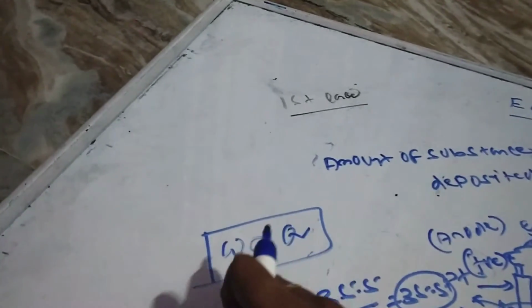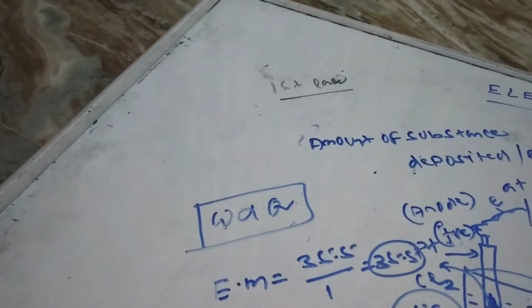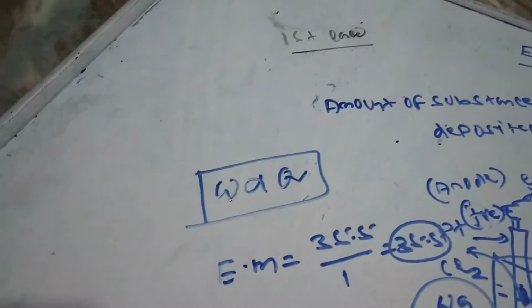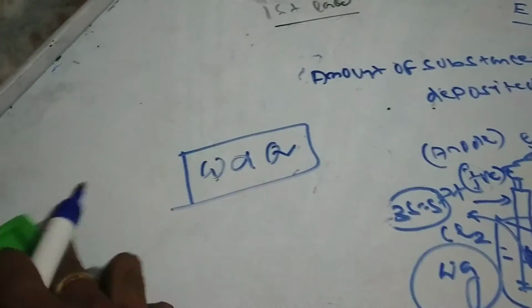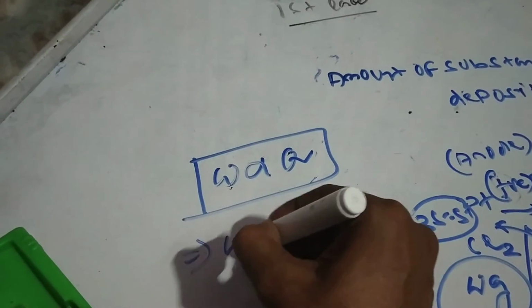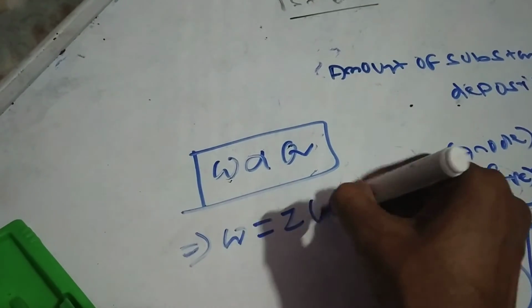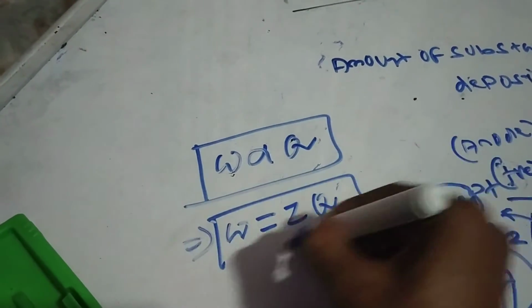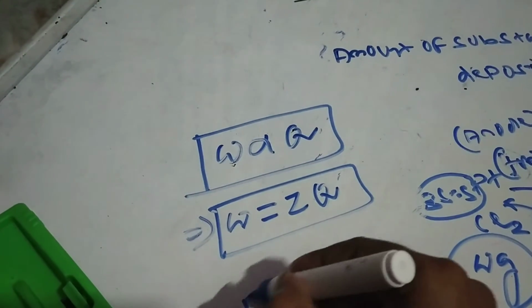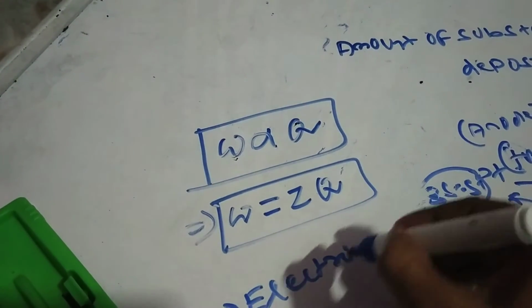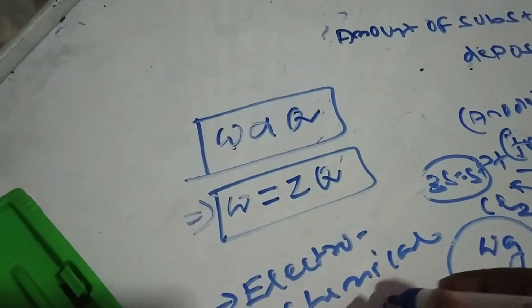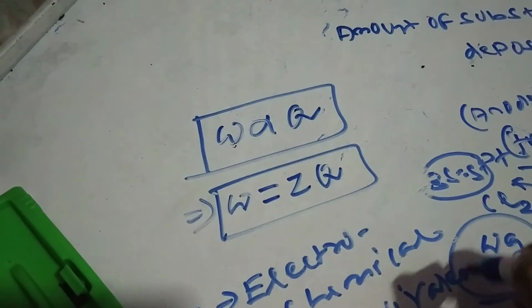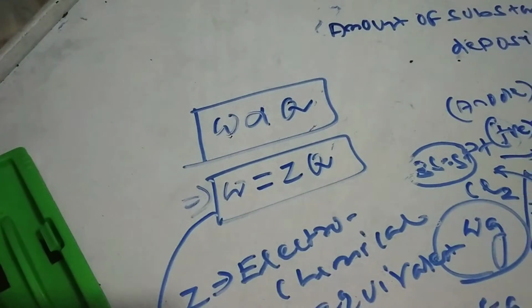And if W is proportional to Q, then if I want to remove this proportionality, I can use a constant for it. This constant is your Z. So I can write W is equal to ZQ. And what is Z? Z stands for electrochemical equivalent. And what is the meaning of electrochemical equivalent? I can calculate from this.